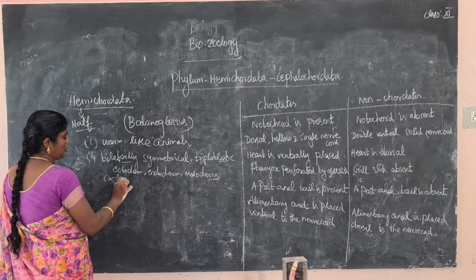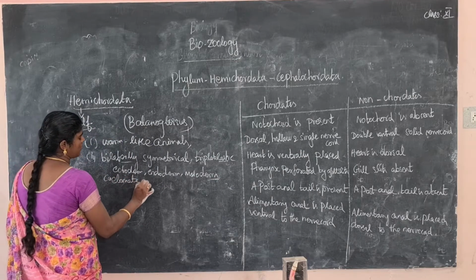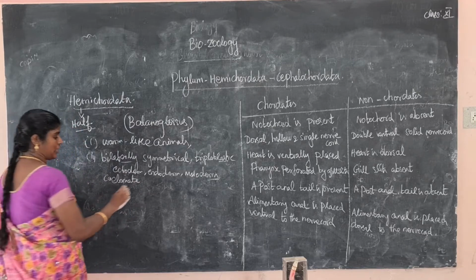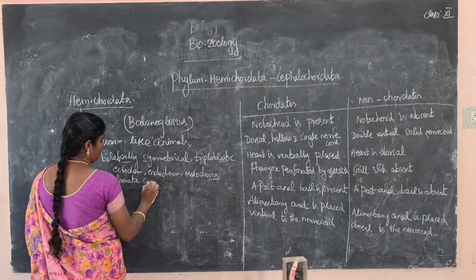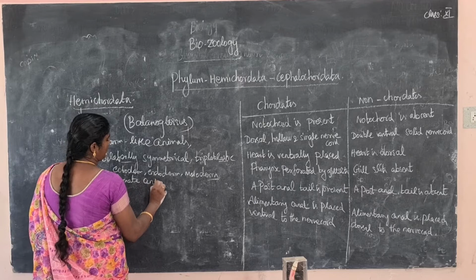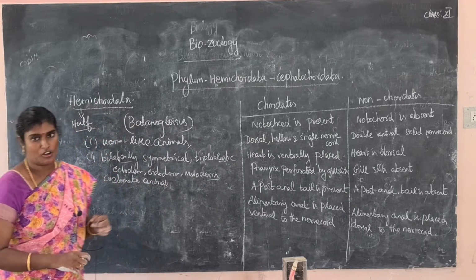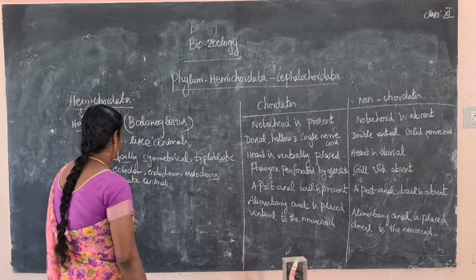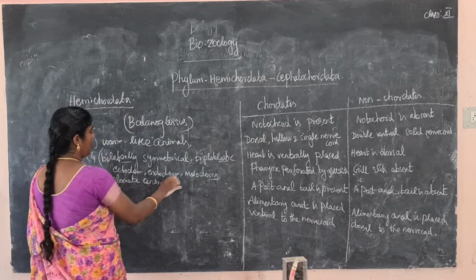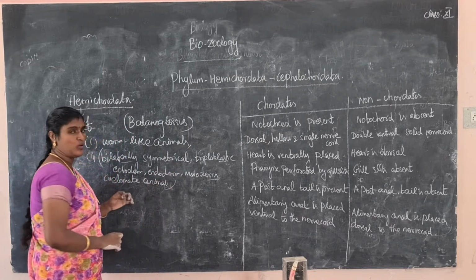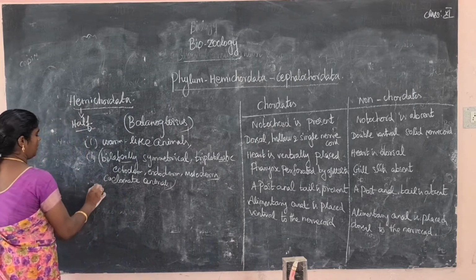What is the meaning of coelom? Coelom means body fluid cavity. What is the main use of the coelom? Coelom separates the digestive tract from the body wall. So it is bilaterally symmetrical, triploblastic and coelomate.